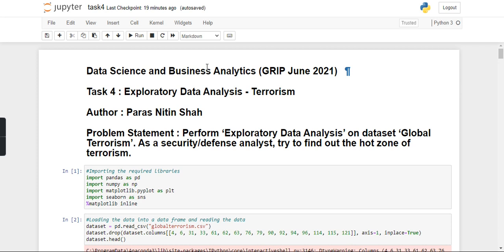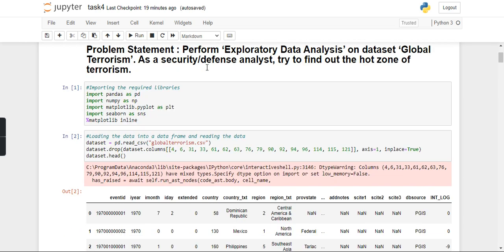Hello everyone. I'm going to be explaining Task 4, that is exploratory data analysis on terrorism. So let's start with it.